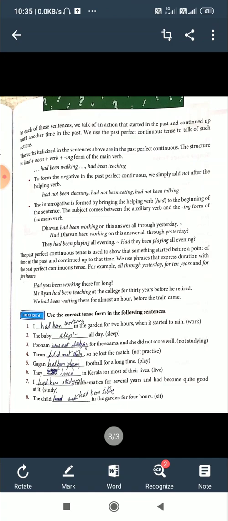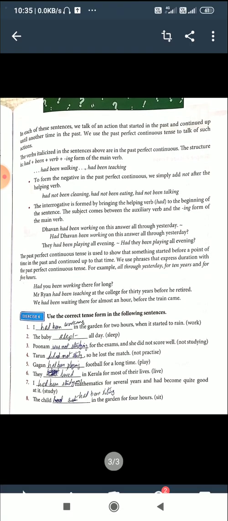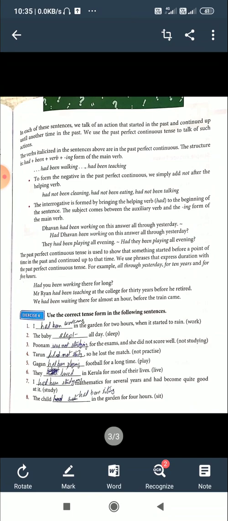Now next we are going to see about the past perfect future tense.